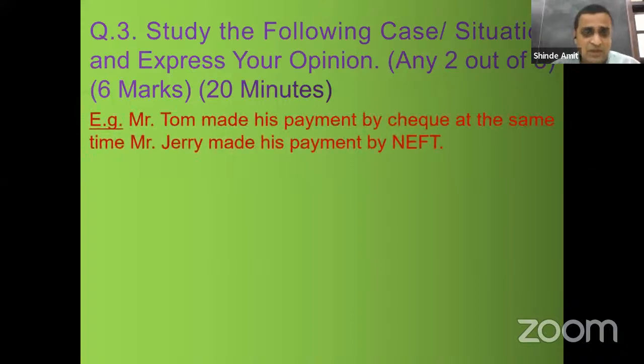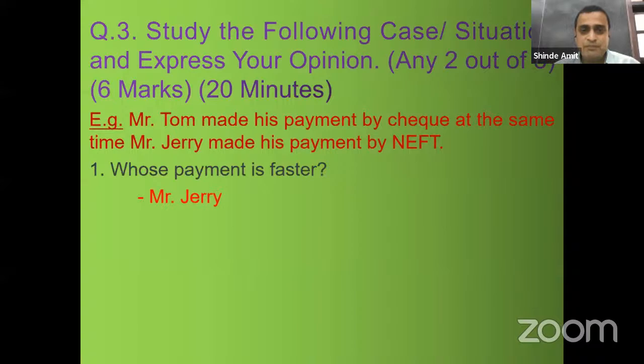For example, Mr. Tom made his payment by check. At the same time, Mr. Jerry made his payment by NEFT. Now, based on this case situation, the questions are, whose payment is faster? The answer is Mr. Jerry.